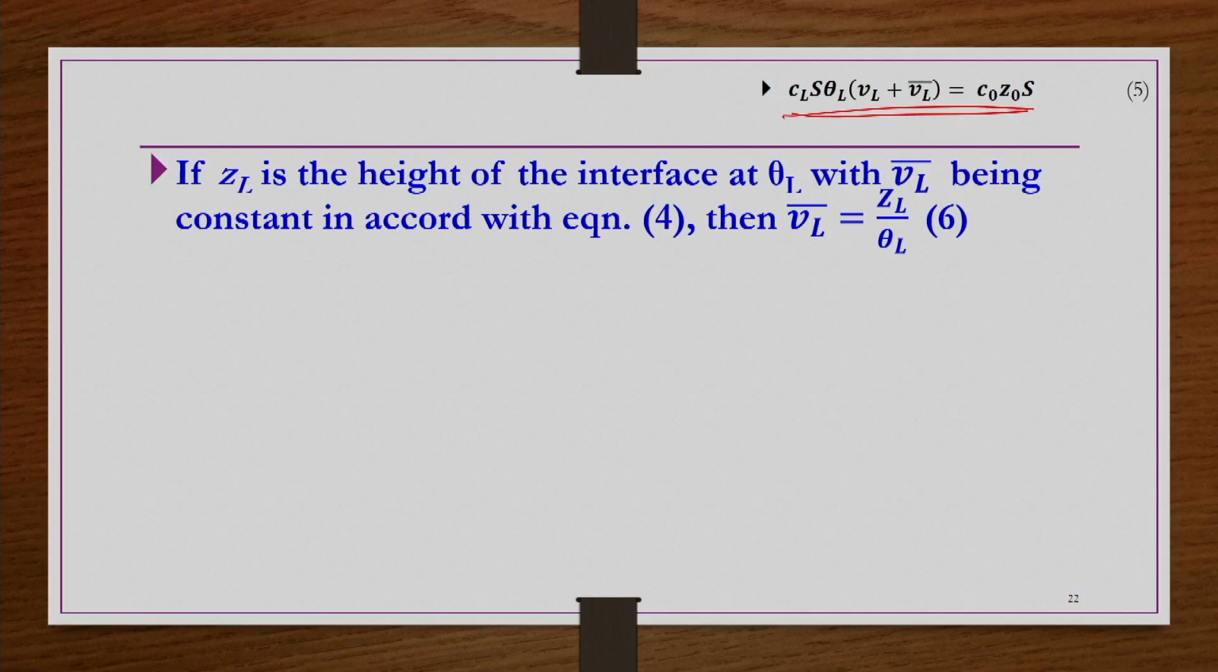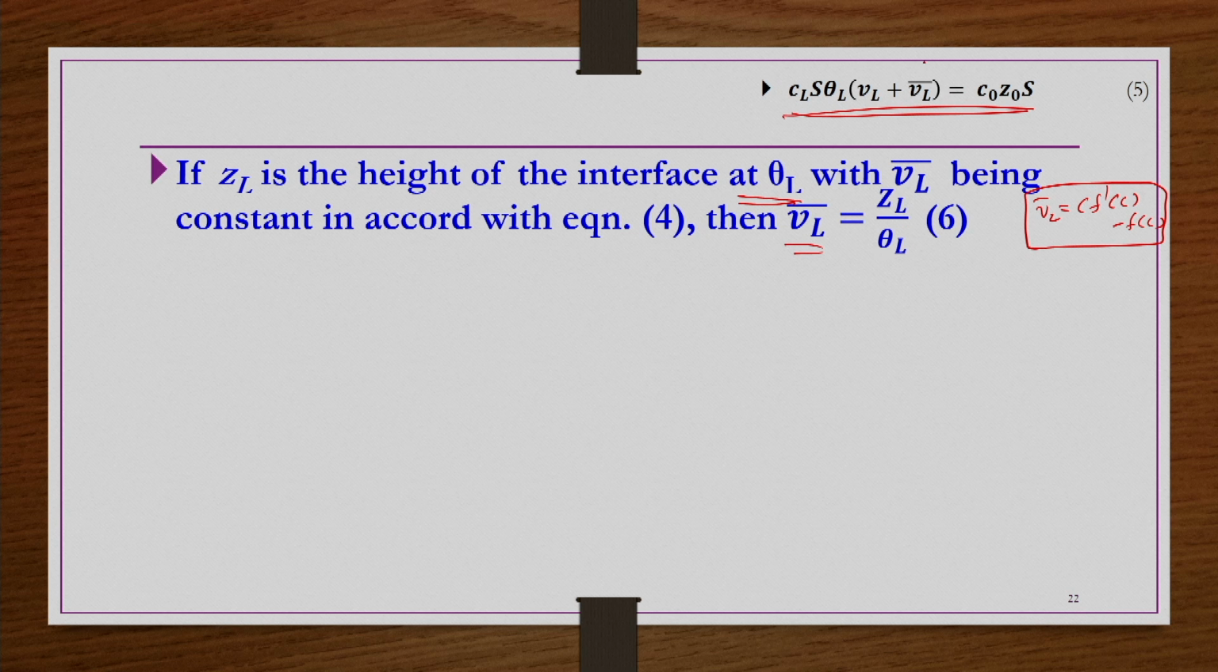Now in this equation 5, if you substitute V_L bar, what is V_L bar? If Z_L is the height of the interface at theta_L, then V_L bar being constant in accordance with equation number 4, V_L bar equals Z_L by theta_L. Equation number 4 says V_L bar equals C f prime C minus f of C. It is a constant, and we can find it as the height of the interface at theta_L divided by theta_L, because now we are doing it for the limiting layer.